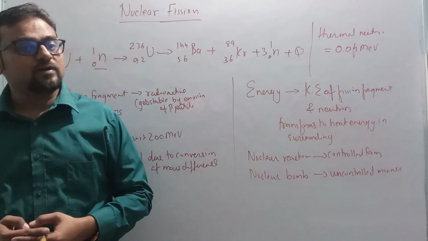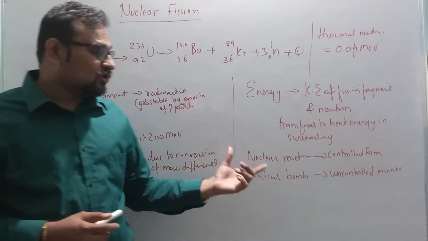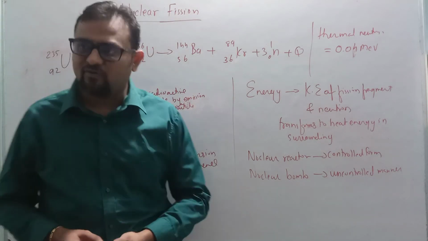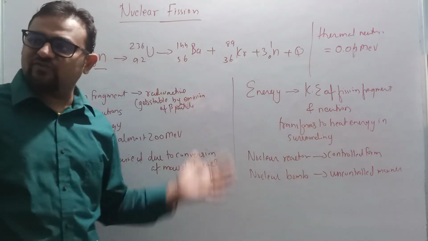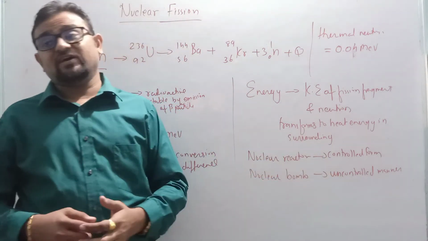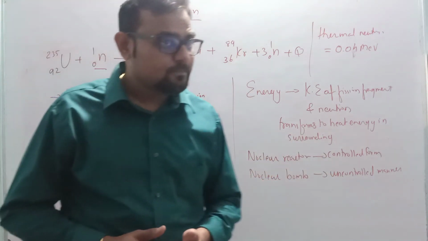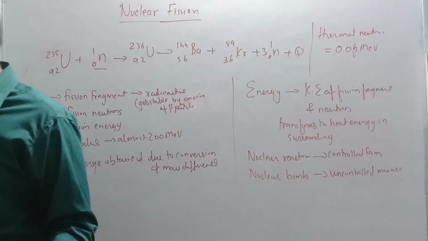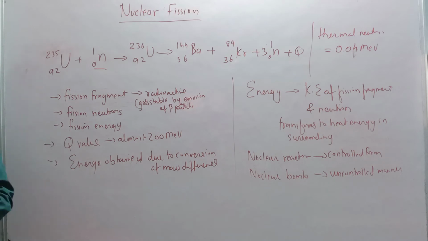If you take the example of a nuclear reactor, which is used to produce electric power, nuclear fission is carried out in a controlled form. Whereas in a nuclear bomb, it is in an uncontrolled manner.